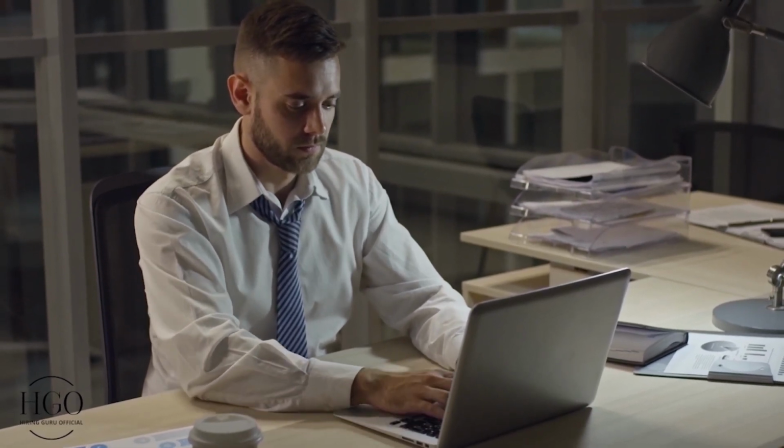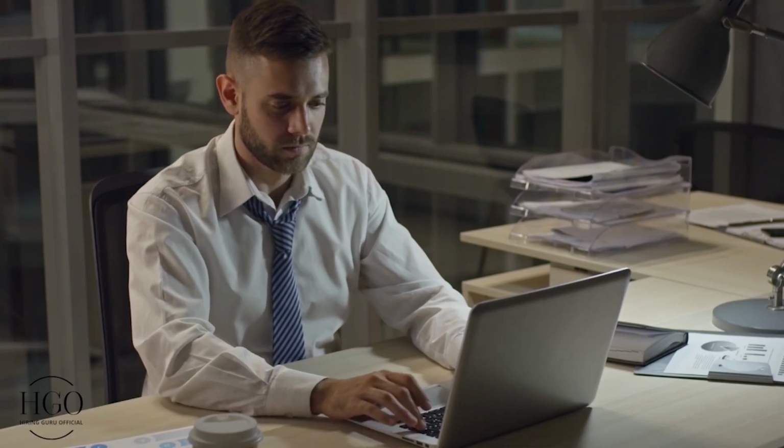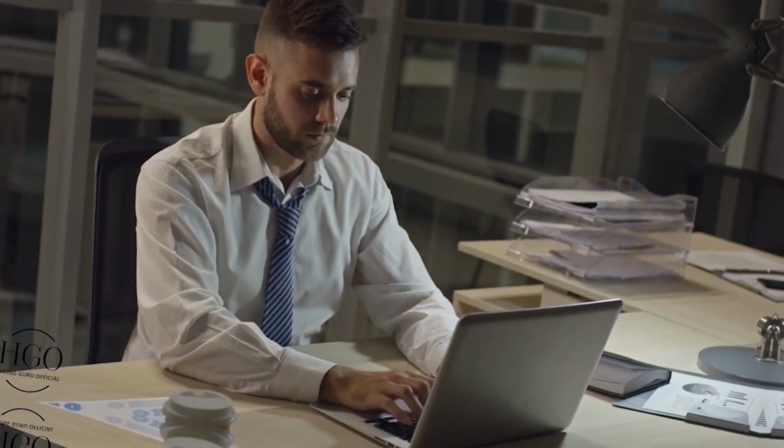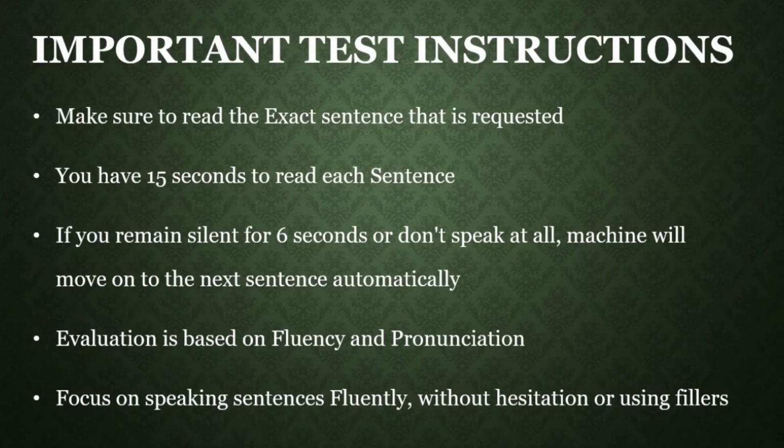Trust me, this is the easiest section of this test, and you should aim to score as high as possible in this section. Now, there are a few things that you need to keep in mind. Make sure to read the exact sentence that is requested and not anything else. If you're asked to read sentence number 5, then you shouldn't read sentence 1. You will have 15 seconds to read each sentence, and if you remain silent for 6 seconds and do not speak at all, the machine will automatically move on to the next section.